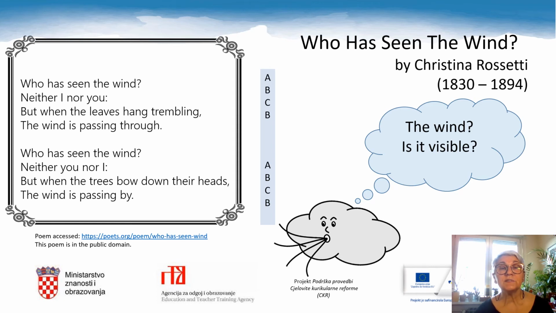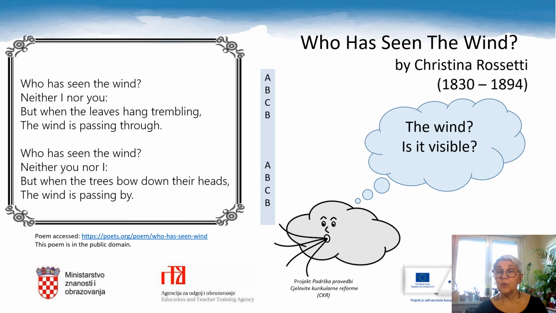Look at the rhyme scheme A, B, C, B. What does that mean? That means that neither I nor you rhymes with the wind is passing through, and neither you nor I rhymes with the wind is passing by.